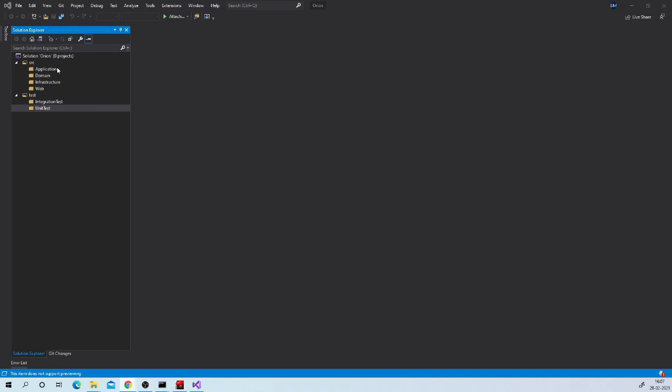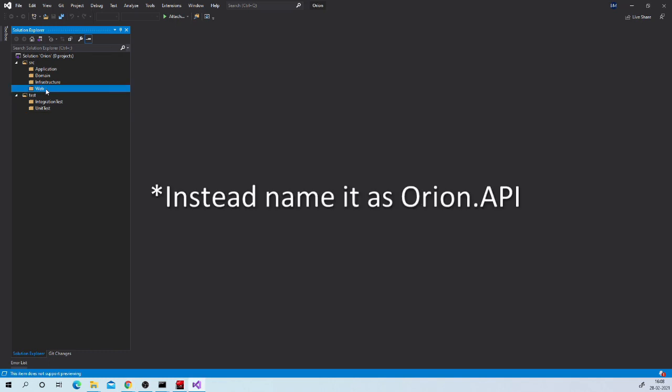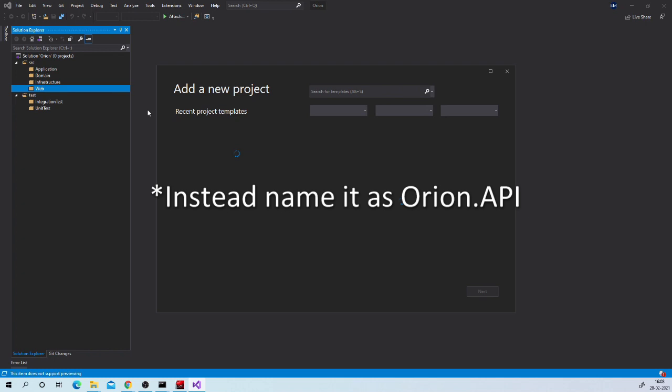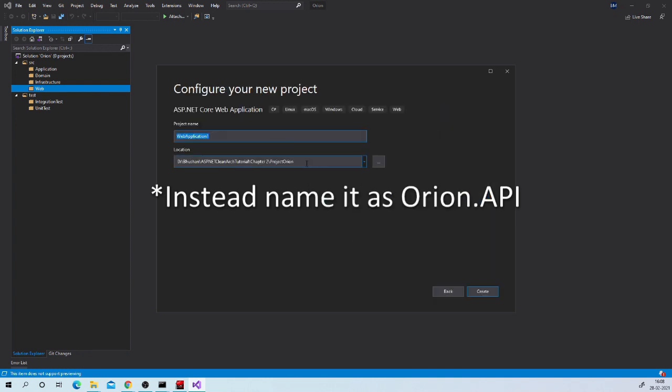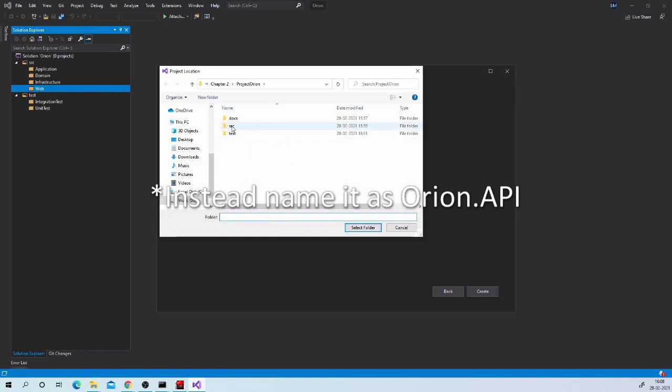Now let us create projects inside appropriate folders. So let us create API project inside web folder. Make sure that you select proper location.